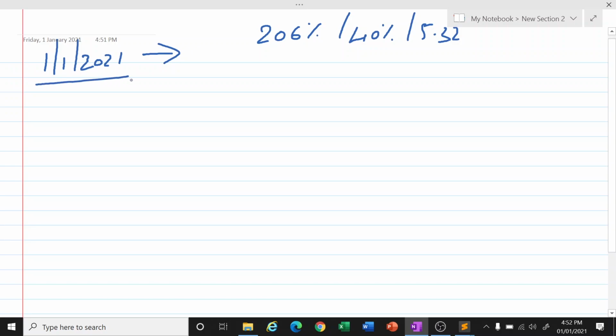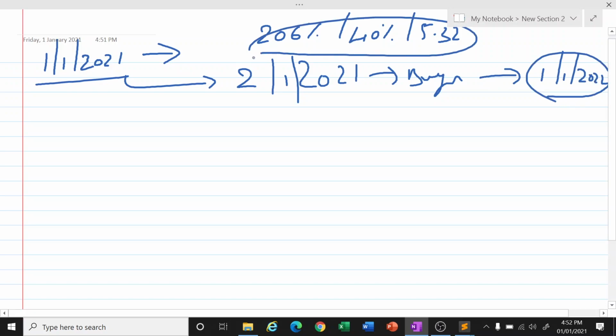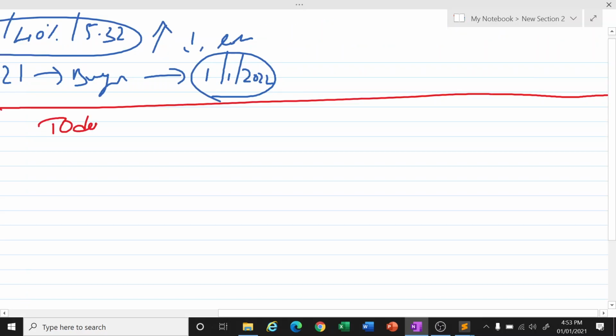After getting this advice, on 2nd of January 2021 we will be buying the shares. After buying, you have to wait till 1st of January 2022 to see whether it is actually giving this result, or it is giving more or less or completely losses. So we need at least one more year to wait and watch how far this particular concept is worth relying on.